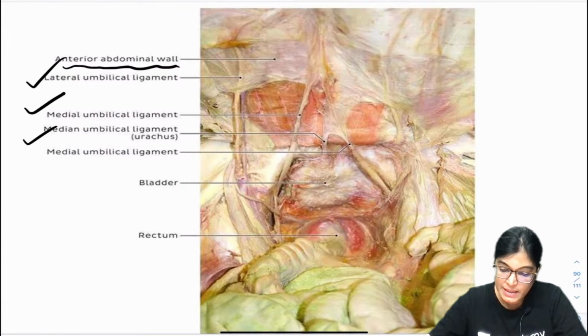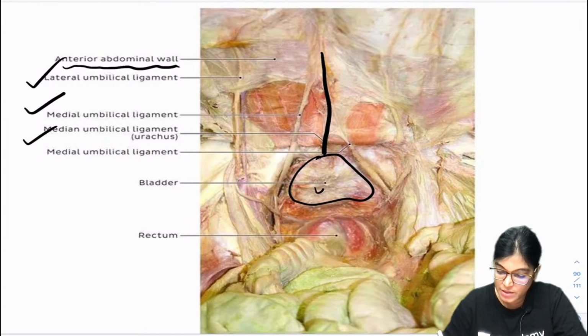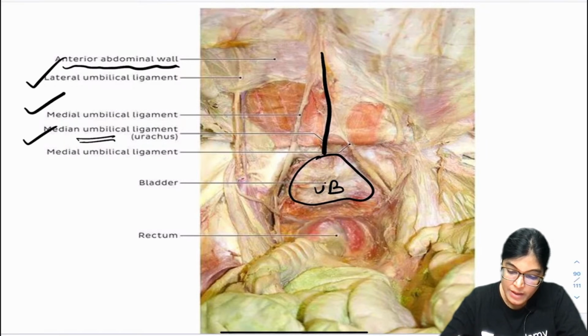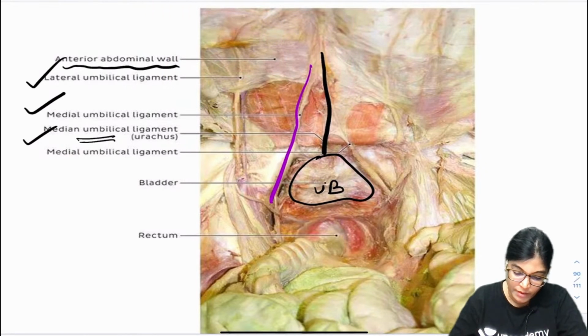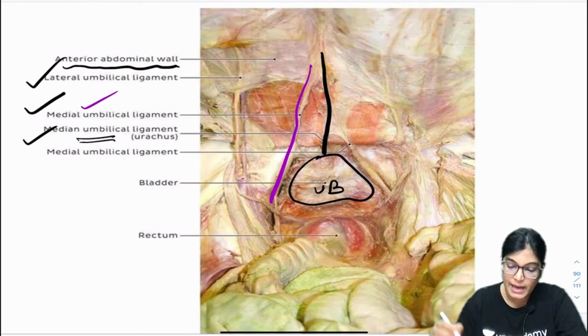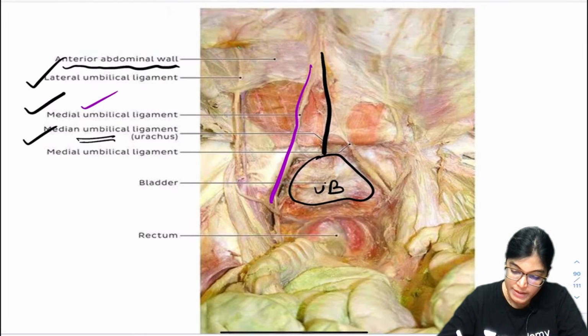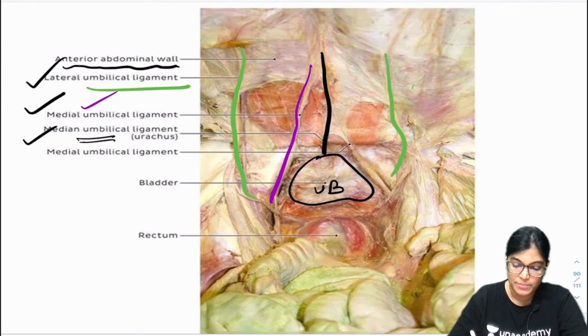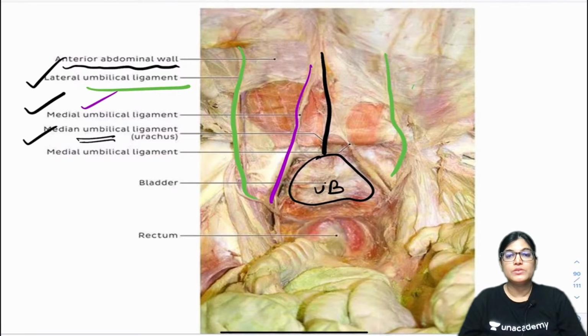Okay. So medial is this one which is going towards the urinary bladder. This whole area which you are seeing is the urinary bladder. This is the median which is containing urachus, and on either side of the median this is the medial which is containing the umbilical artery, and lateral to it this fold which you are seeing here, this will be the lateral umbilical fold or ligament. So done. So same thing I have explained. I think now let's move on to the next MCQ.